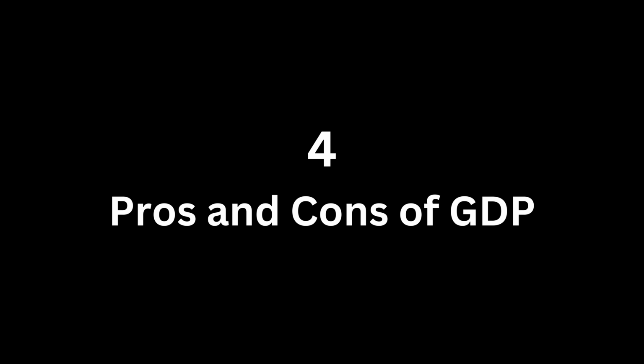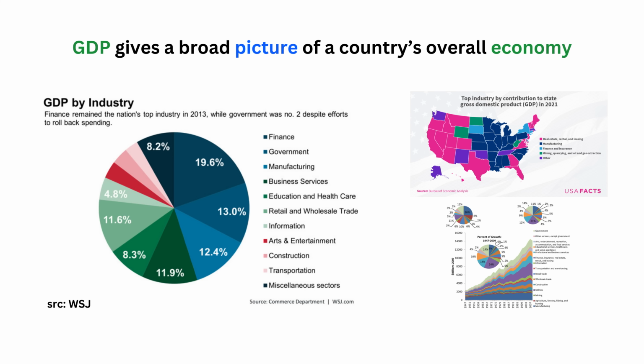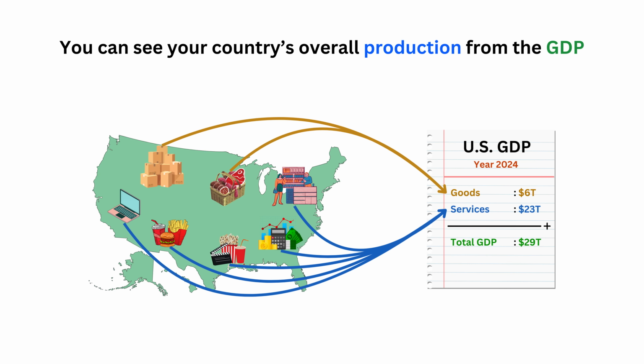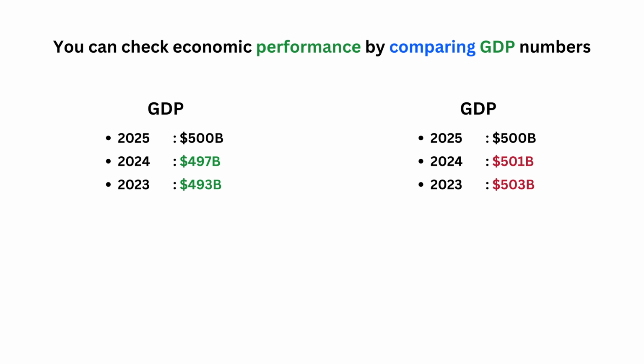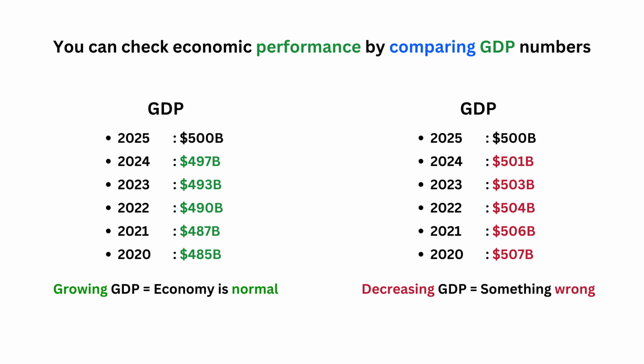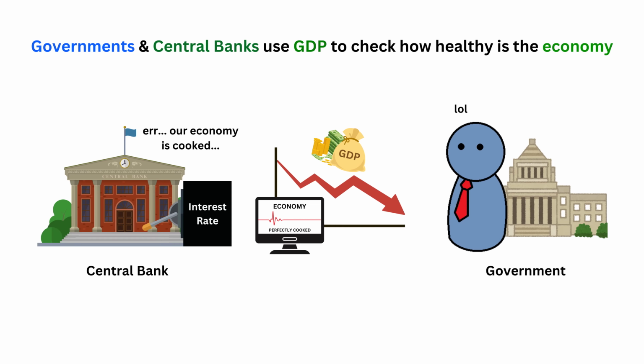Section 4. Pros and cons of GDP. For now, GDP gives a broad picture of a country's economic activity. By looking at GDP, you can see the total value of goods and services produced in your country. And by comparing it with previous GDP numbers, you can tell whether the economy is growing or shrinking. Governments and central banks use GDP to check how healthy the economy is.